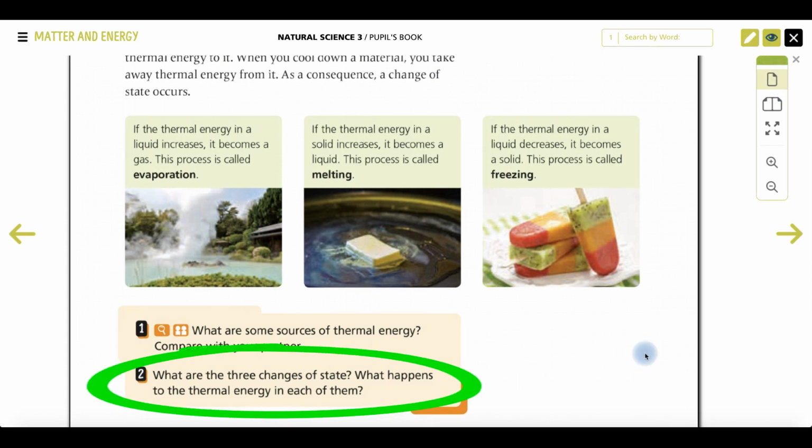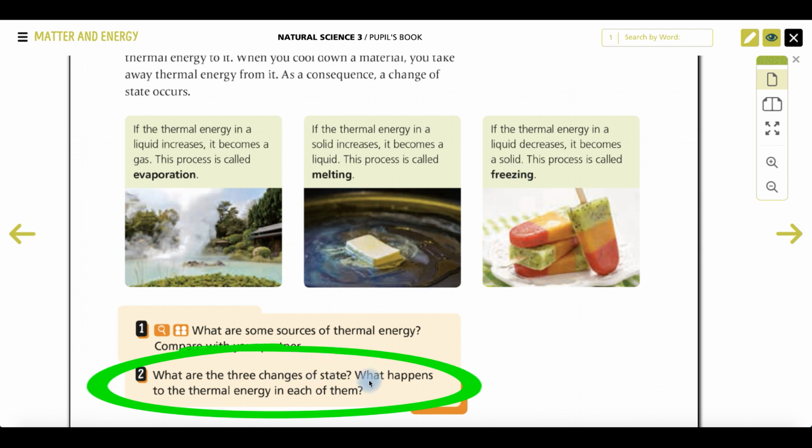Okay, now I'm going to explain the activities that you have to do. The first one is the activity 2 on this page, on page 82. And this activity says, what are the 3 changes of state? So the 3 changes of state you have here, what are these? Evaporation, melting, and freezing. Okay?